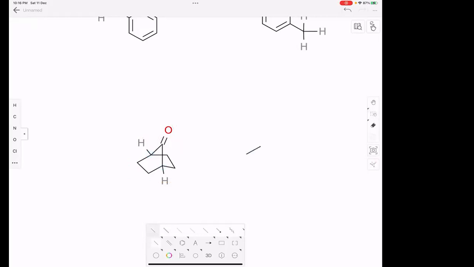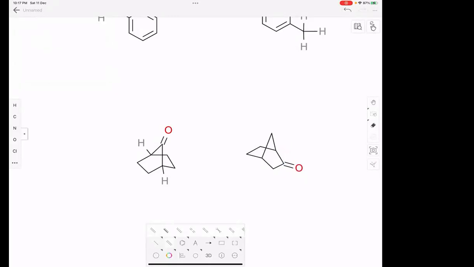Okay. Now I'll show you one more thing. So this is a bicyclo compound, right? Now I am drawing a ketone here.